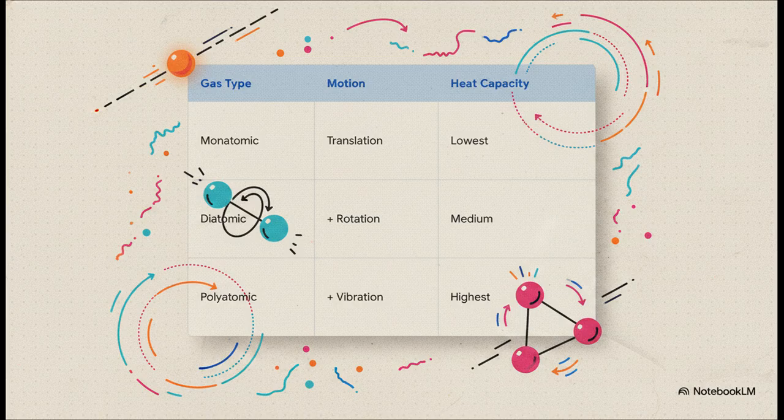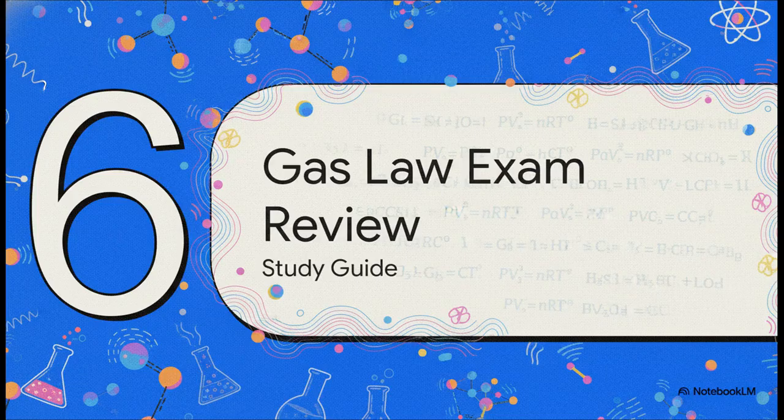And polyatomic molecules are even crazier. They dart, they tumble, and they vibrate, meaning they soak up the highest amount of heat. Engineers use exactly these gas collision and motion principles to optimize pneumatic machine cooling in real-world industries. And that brings us to our final stop today, Section 6, Final Gas Law Exam Review.